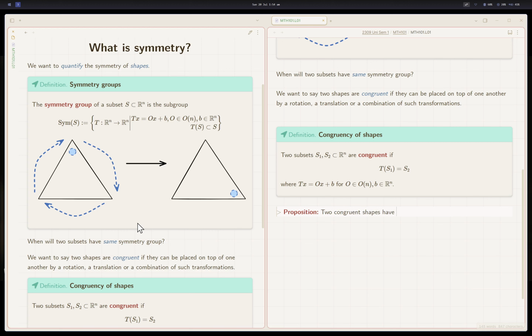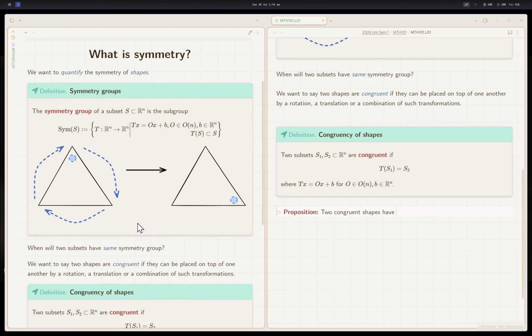I'm not sure if this proposition is correct. If I have defined a symmetric group of a subset in Rn, and if I say two things are congruent, they should have the same symmetric group, right? Like two translated circles have the same symmetric group, two translated congruent triangles have the same symmetric group, isomorphic symmetric groups.